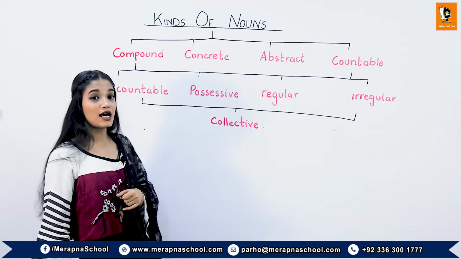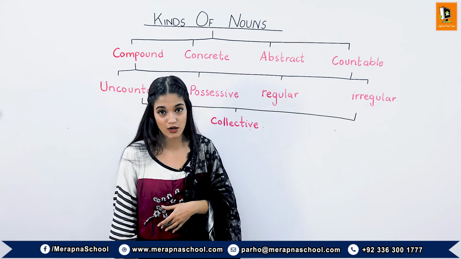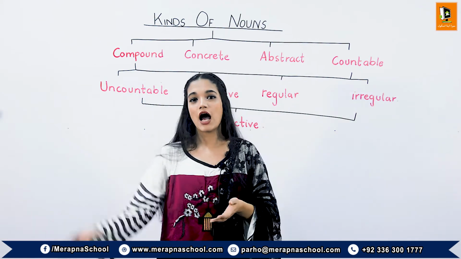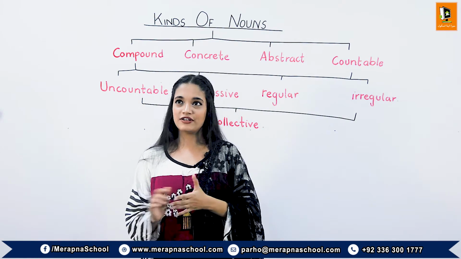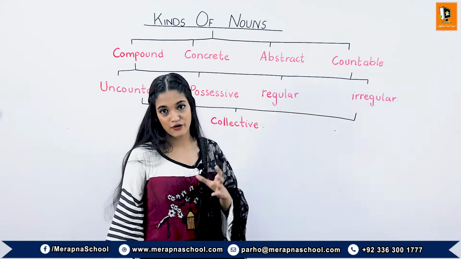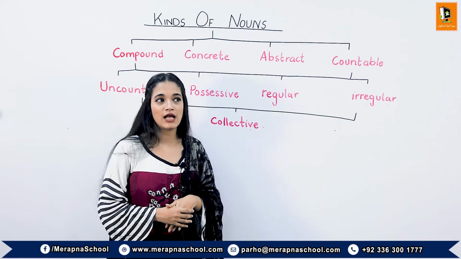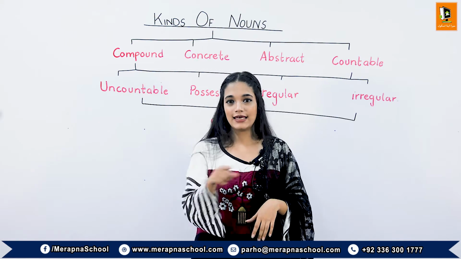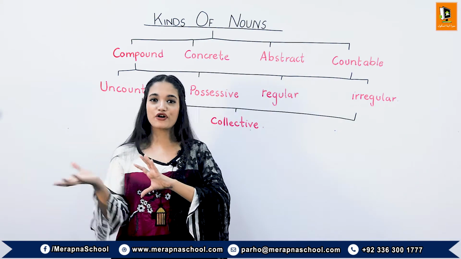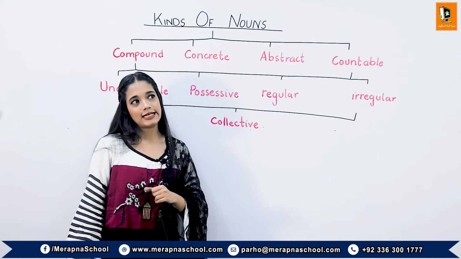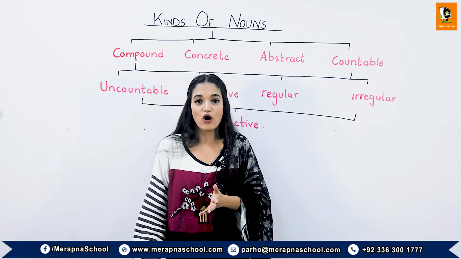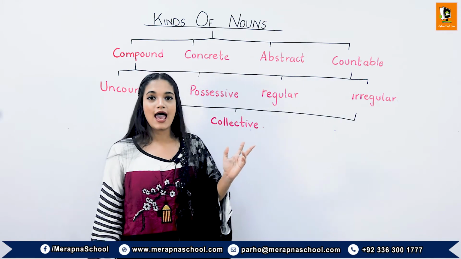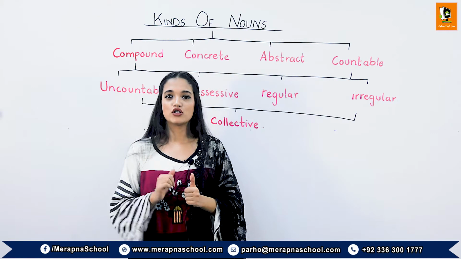Now moving on to the last kind of noun, it is a collective noun. A collective noun by itself is a singular form, but it represents a group of nouns, or many nouns together in a group. Like in a sentence I mention a flock of birds. So the birds are many and flock is a single word that represents a group of birds. In another sentence I mention a troop of soldiers. So the word troop is a collective noun and it represents a group of soldiers.